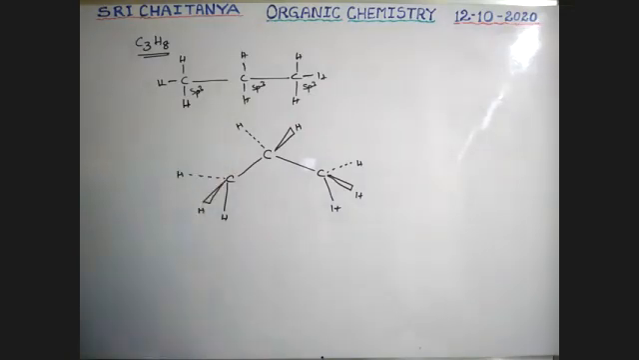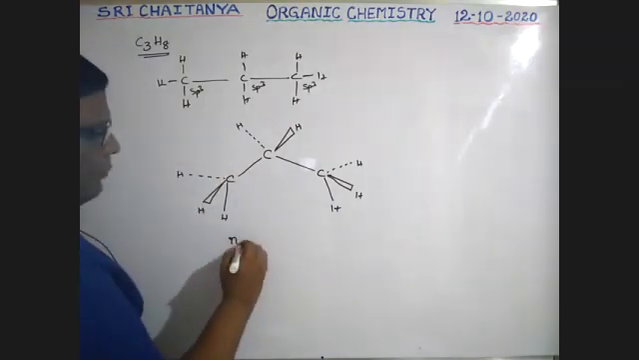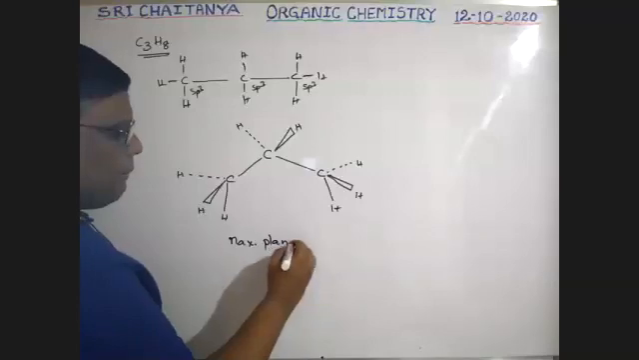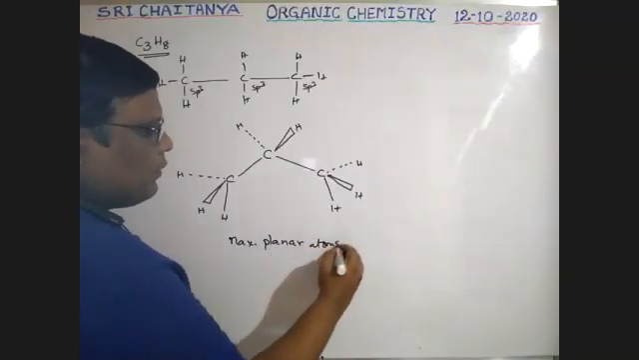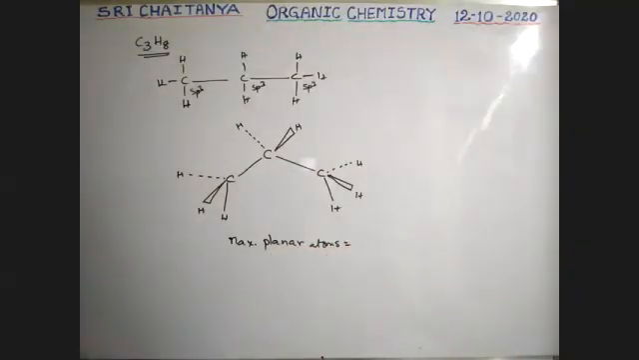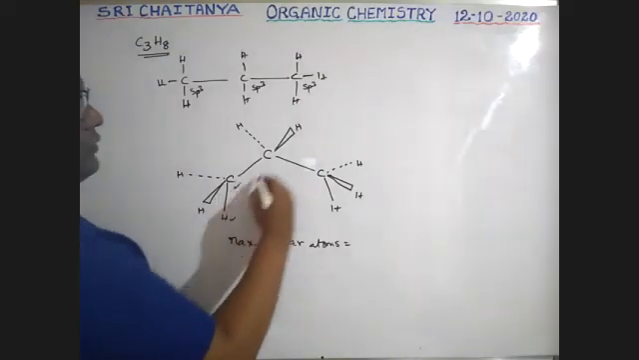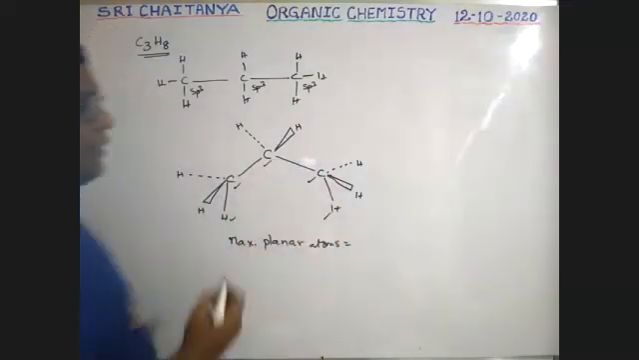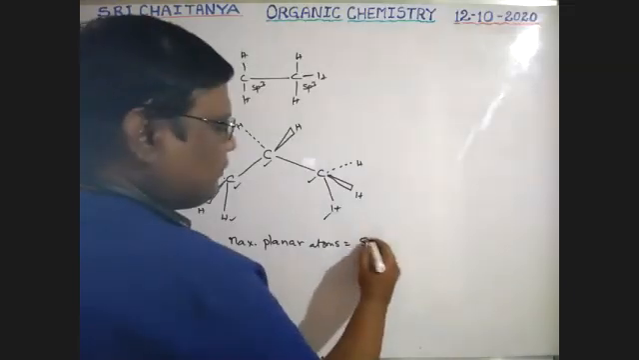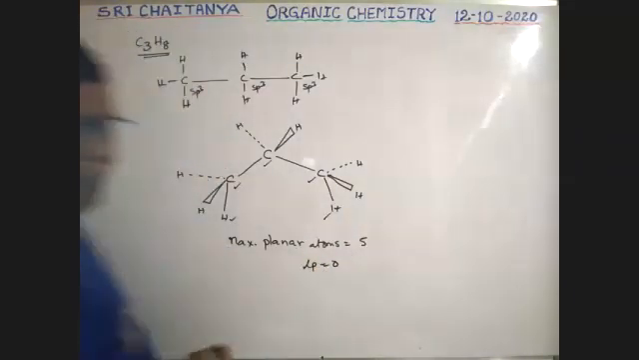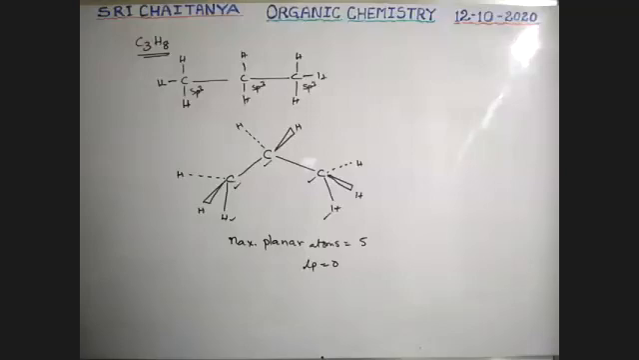Now all carbons are sp3. Now maximum planar atoms. Tell me, boys, how many maximum number of planar atoms? Count them. Only 5. Yes, correct. Only 5 atoms. Lone pairs is equal to 0. Okay. Next molecule.